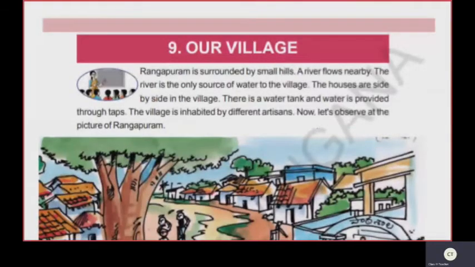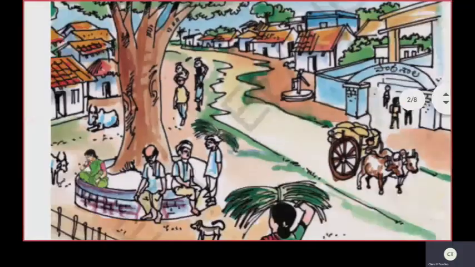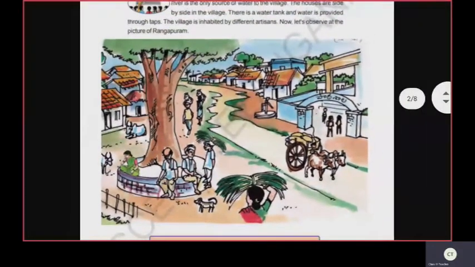Rankapuram is surrounded by small hills. A river flows nearby. The river is the only source of water to the village. The houses are side by side in the village. There is a water tank and water is provided through taps. The village is inhabited by different artisans. Now, let us look at the picture of Rankapuram. See children, this is a picture of Rankapuram village.